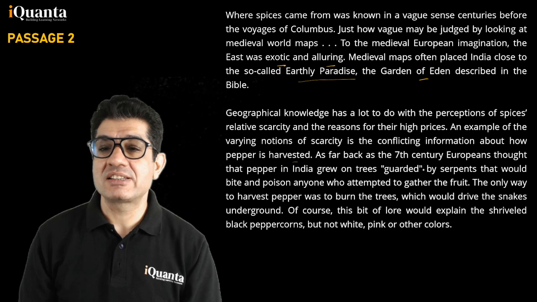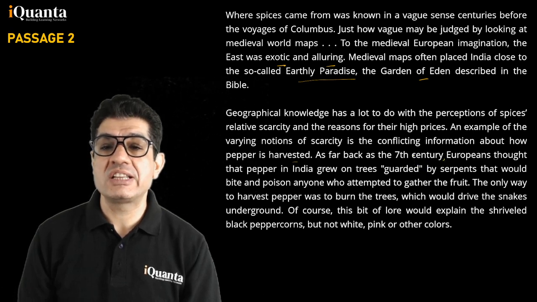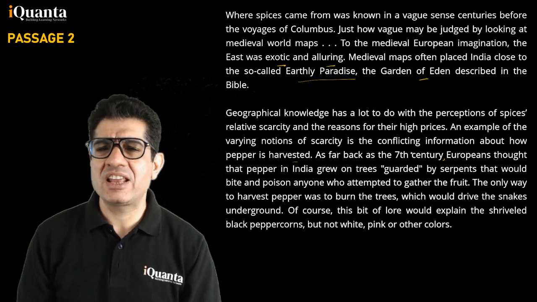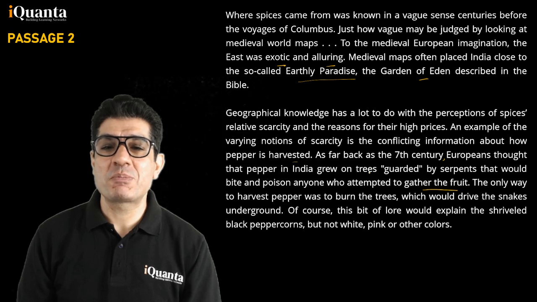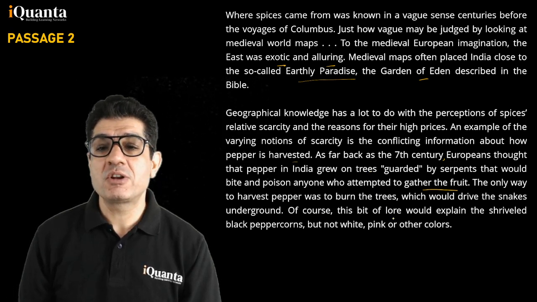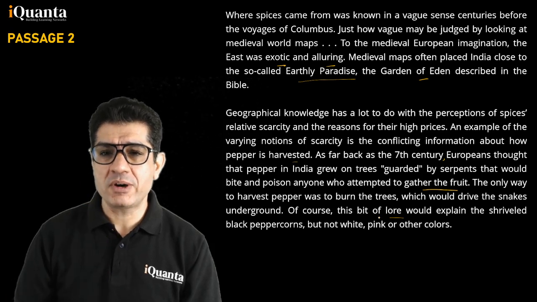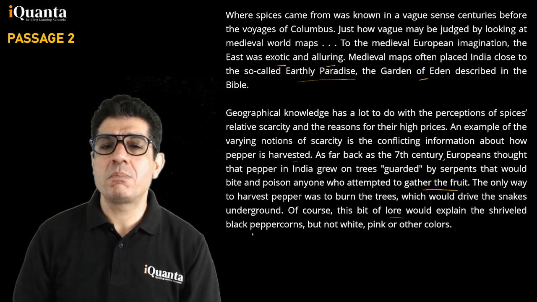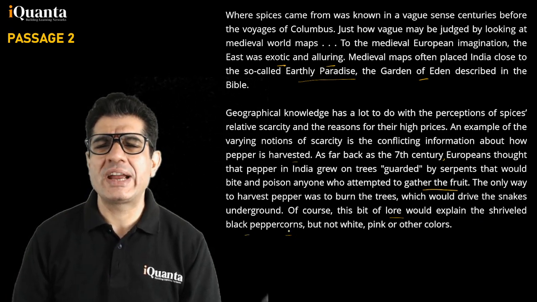As far back as the 7th century, Europeans thought that pepper in India grew on trees guarded by serpents that would bite and poison anyone who attempted to gather the fruit. The only way to harvest pepper was to burn the trees, which would drive the snakes underground. Of course, this bit of lore, folklore, remember, would explain the shriveled black peppercorns, but not white, pink, or other colors.